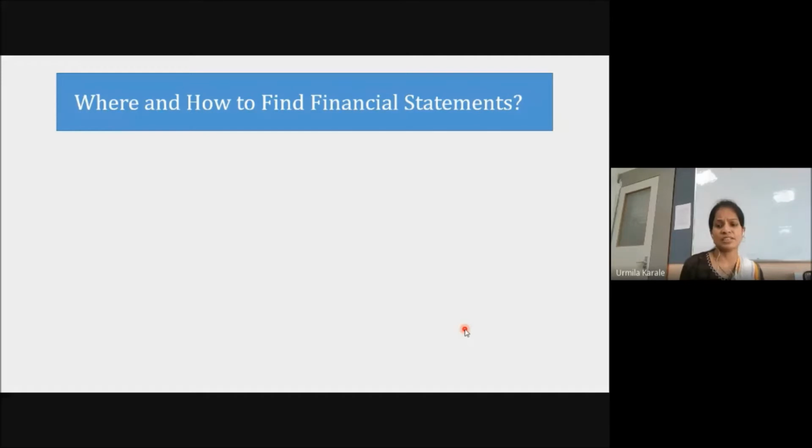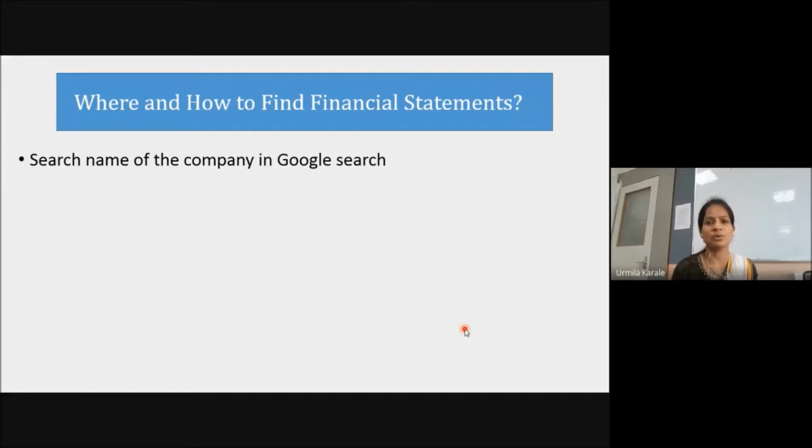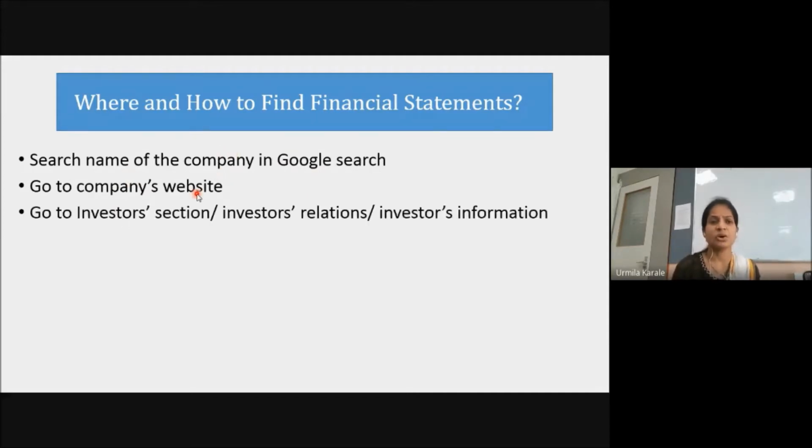Now, where to find these statements? First, for the company you are thinking about, you need to search that company's name on Google. Once you find the link for the company's website, you can go to the company's website. On the company's website, there may be an investor section, investors information, or it may be called investor relations. Go to this column, select this one, then next you will get the annual reports.